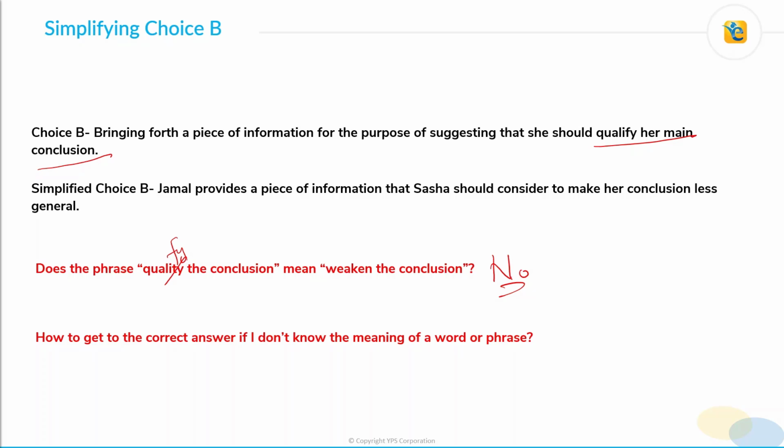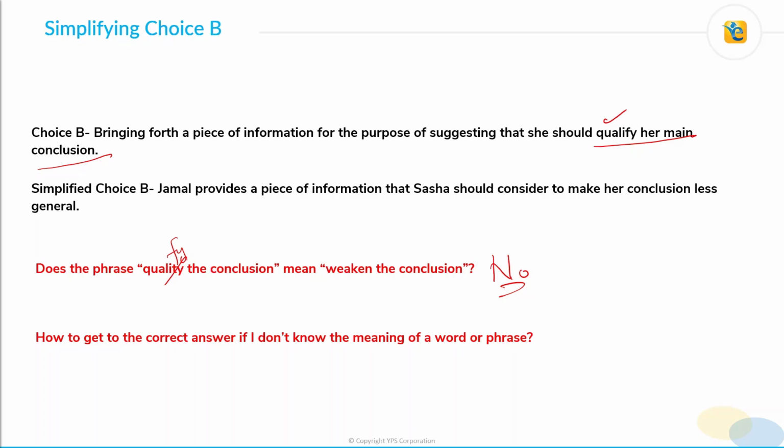So the answer here is that you should try to infer the meaning from the context. For example, even if you don't know what exactly qualify means here, you know that qualify in general means to meet an essential standard, right? For example, Olympians have to qualify to compete. That is, they have to meet some standards in order to be eligible to compete.